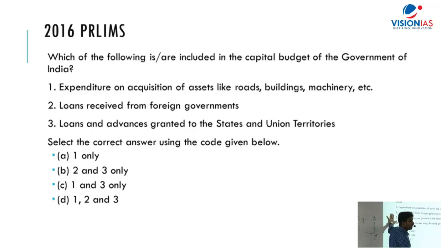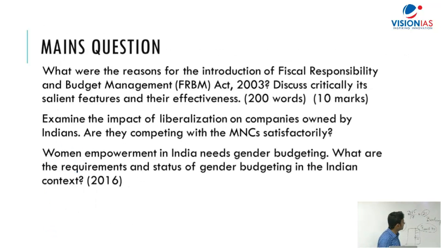You make expenditure on these things once in a while, so it's part of capital. Loans received from foreign governments. Loans and advances granted to states and union territories, again once in a while. Then after that you have to select the correct code. What is the answer? The answer is D. So the questions are not tough, they are all conceptual. They hardly ask any factual question. See the mains examination question.